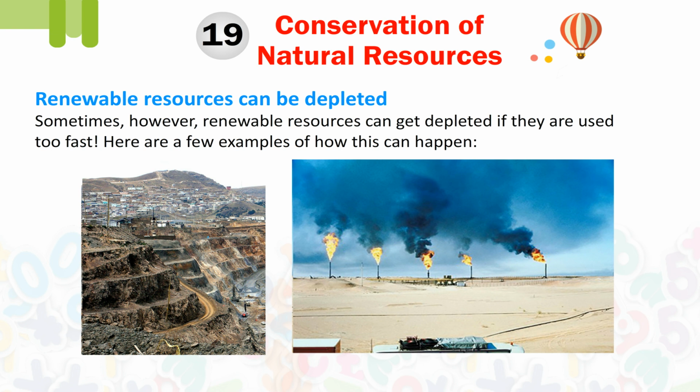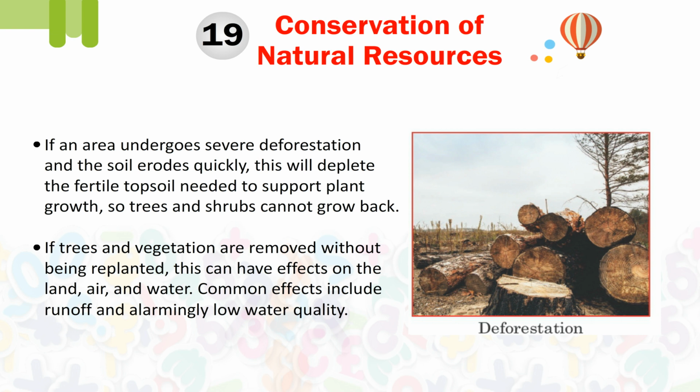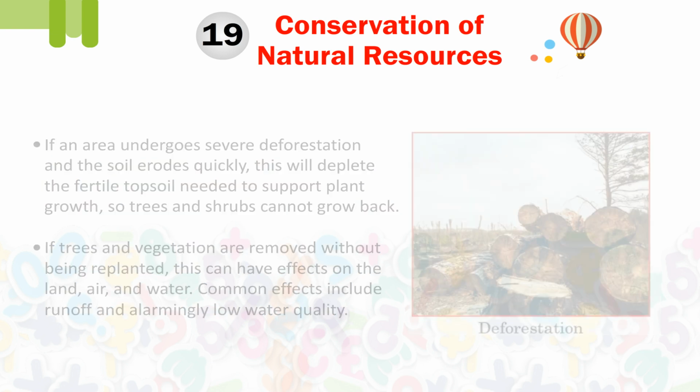Sometimes, however, renewable resources can get depleted if they are used too fast. Here are a few examples of how this can happen. If an area undergoes severe deforestation and the soil erodes quickly, this will deplete the fertile topsoil needed to support plant growth, so trees and shrubs cannot grow back. If trees and vegetation are removed without being replanted, this can have effects on the land, air and water. Common effects include runoff and alarmingly low water quality.